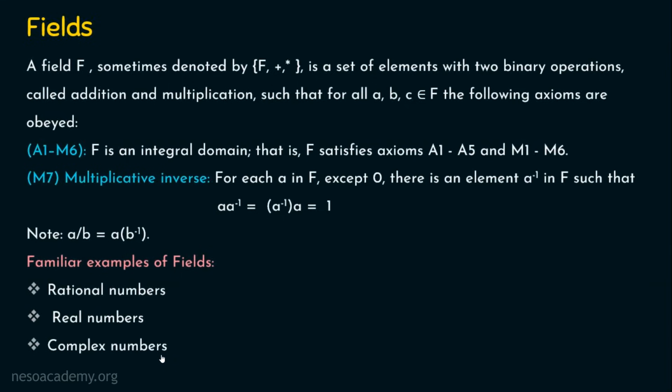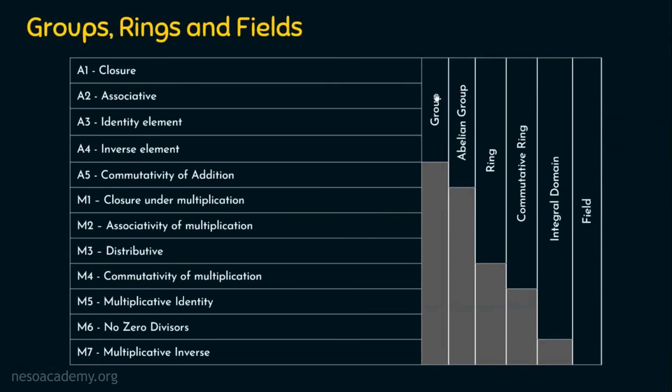Before we see what a finite field is, let's consolidate whatever we have seen so far. If the set that you are taking is a group, then the axioms from A1 to A4 should be satisfied. If A5, that is commutativity of addition, is also satisfied, then it is an abelian group. This abelian group is a ring only if the M1, M2, M3 conditions are satisfied. This ring is a commutative ring if M4, the commutativity of multiplication, is also satisfied. A commutative ring is an integral domain if the additional axioms M5 and M6 are satisfied. An integral domain is a field if M7 is satisfied.